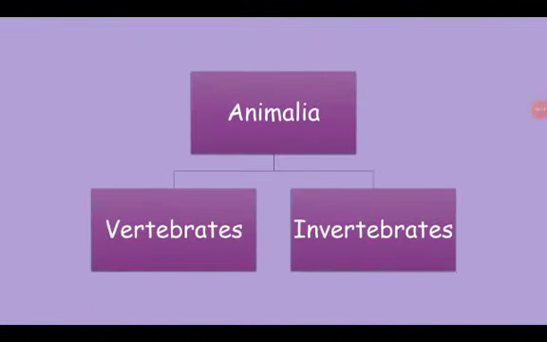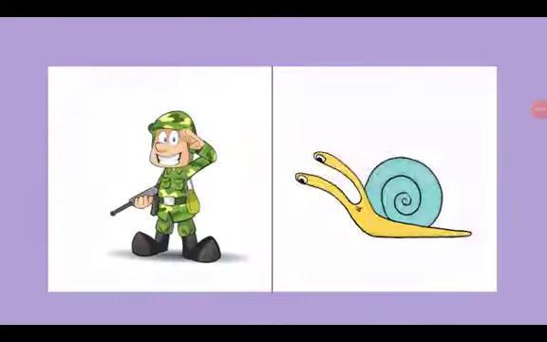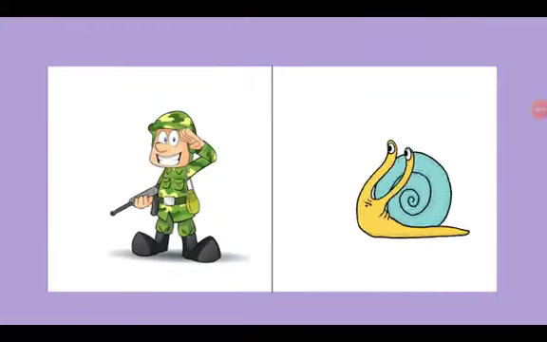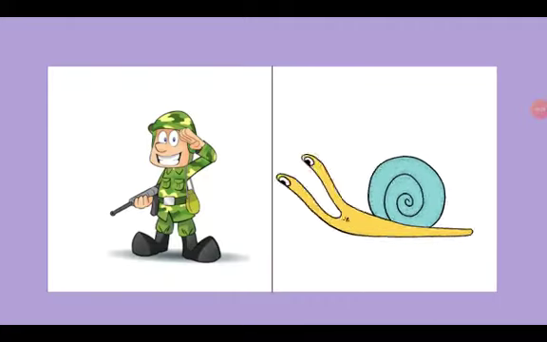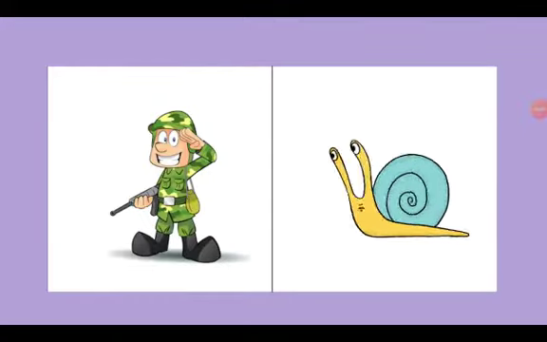Depending upon the presence of backbone, animals are classified into two categories, vertebrates and invertebrates. Snails, earthworms, etc. do not have a backbone, hence they come under the category of invertebrates. But certain organisms like humans, that is us, do have a backbone and hence they come under the category of vertebrates.